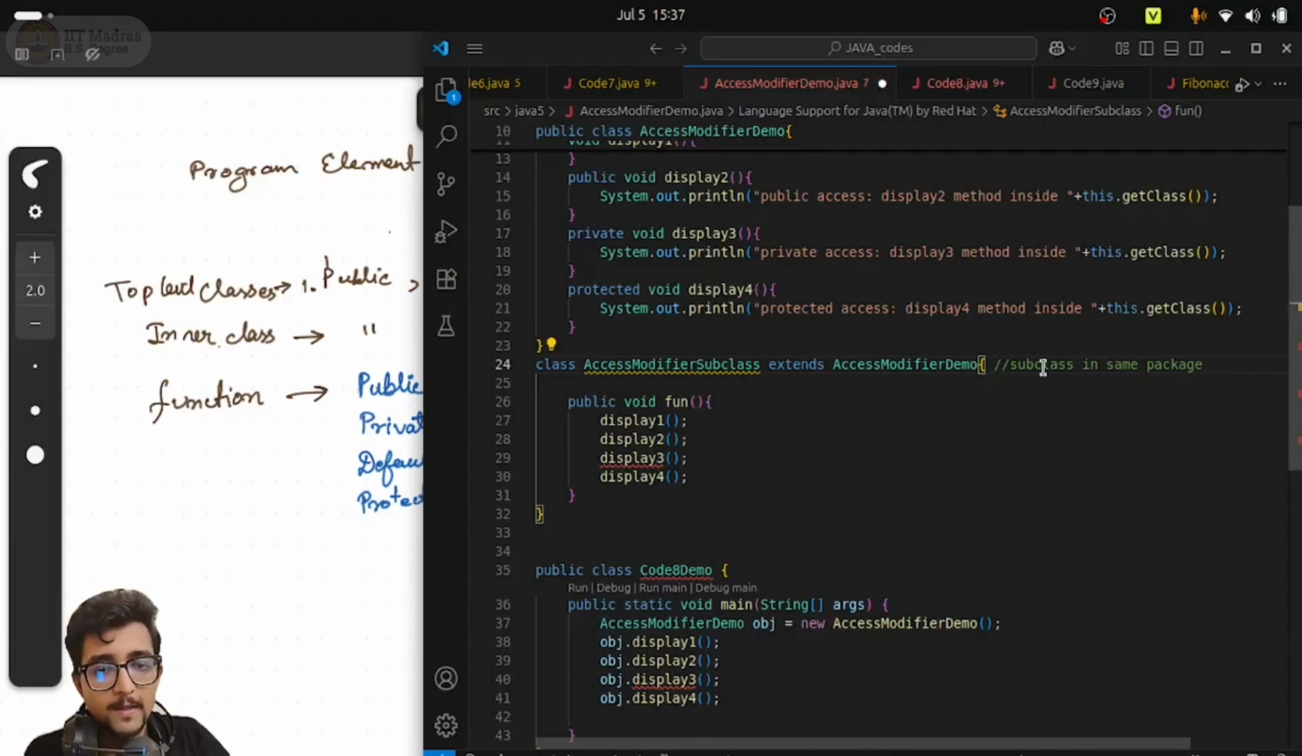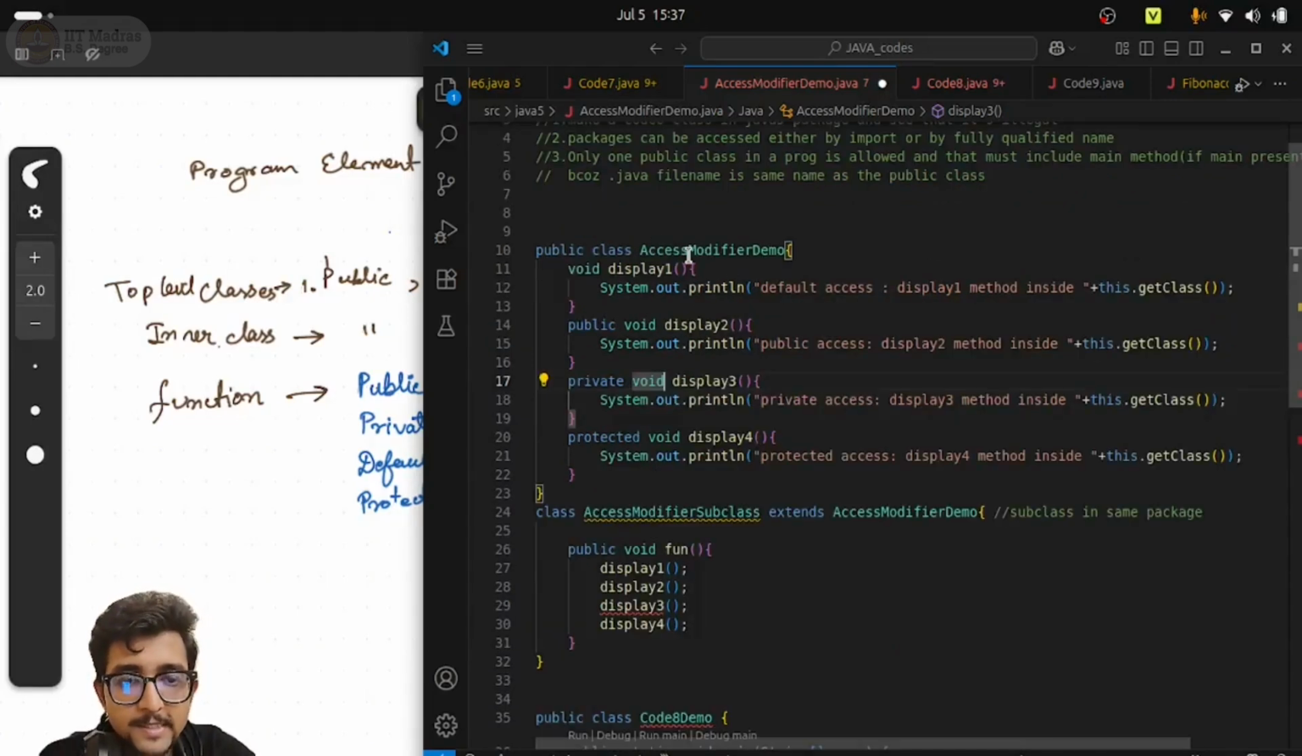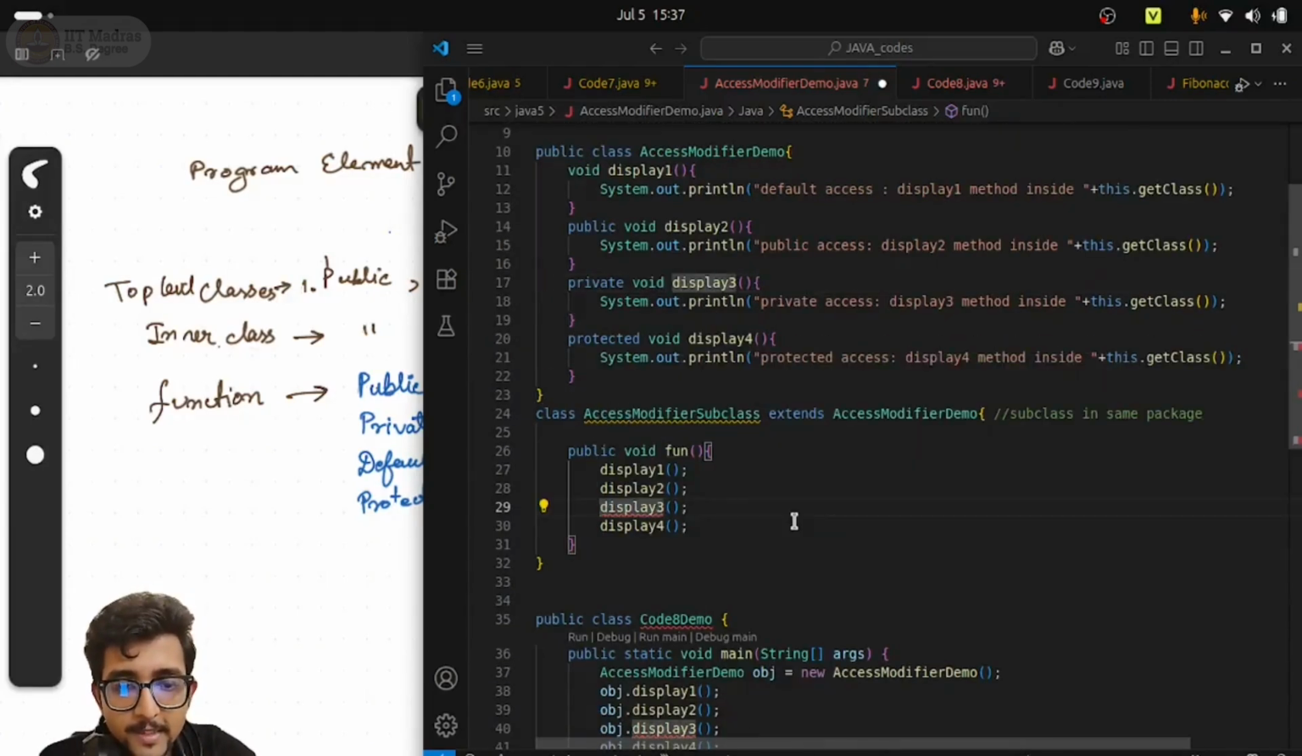Now, display1 is what? Display1 is the default method, or the package private method. So obviously it is accessible inside the package, right? This is inside the same package, so therefore display1 is accessible. There is no red line. Display2 is public anyway, so it is accessible anywhere. Display3 is private, only accessible inside that particular class. So it is accessible only in the AccessModifier class. Here I am defining another class, which even though it is a subclass, is still a different class. That's why display3 is not accessible inside this class.